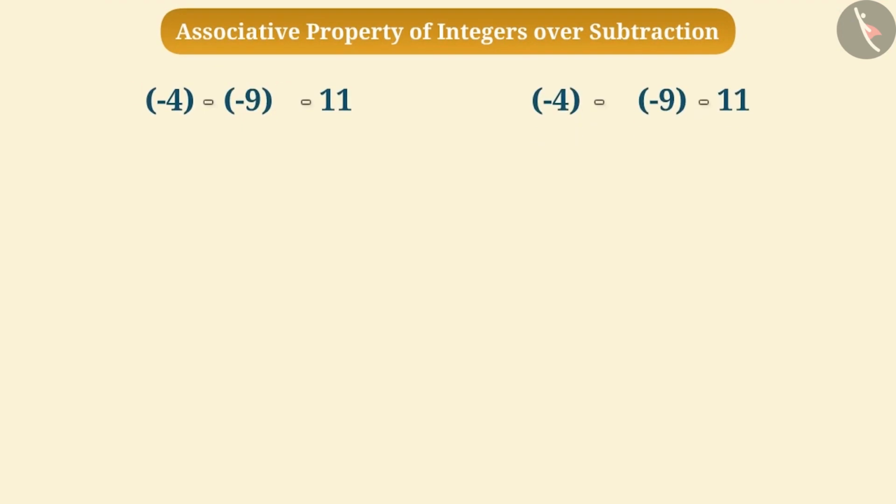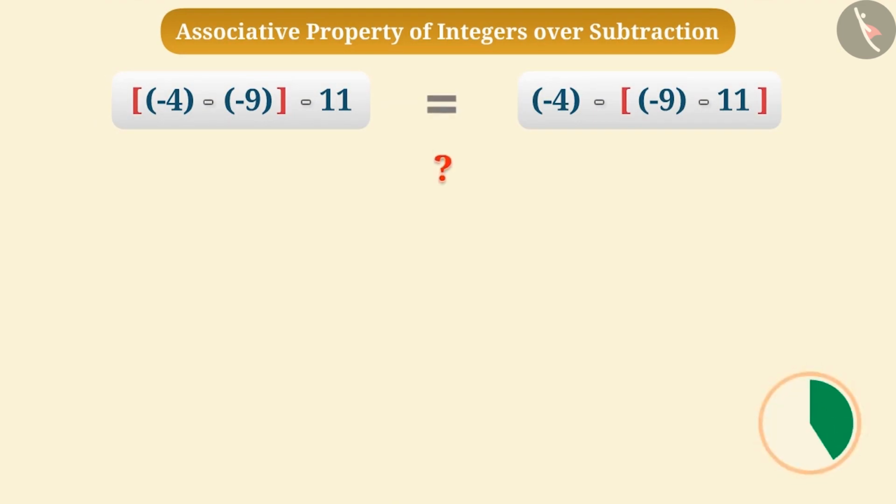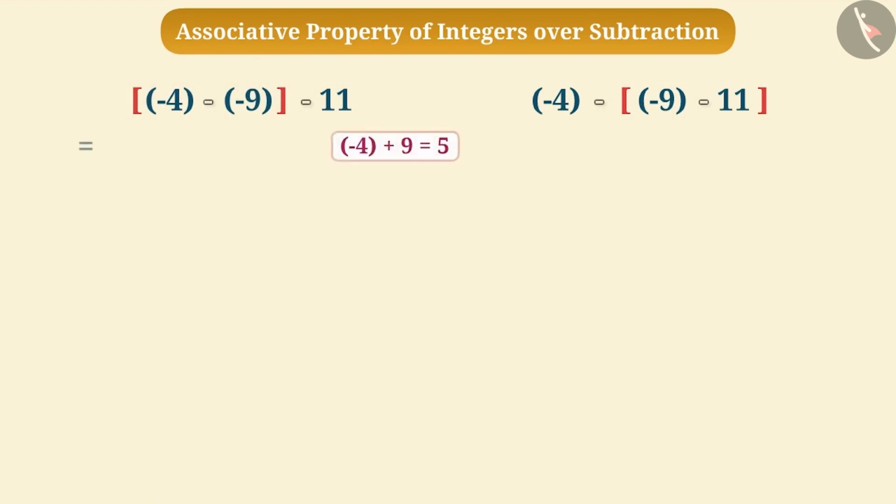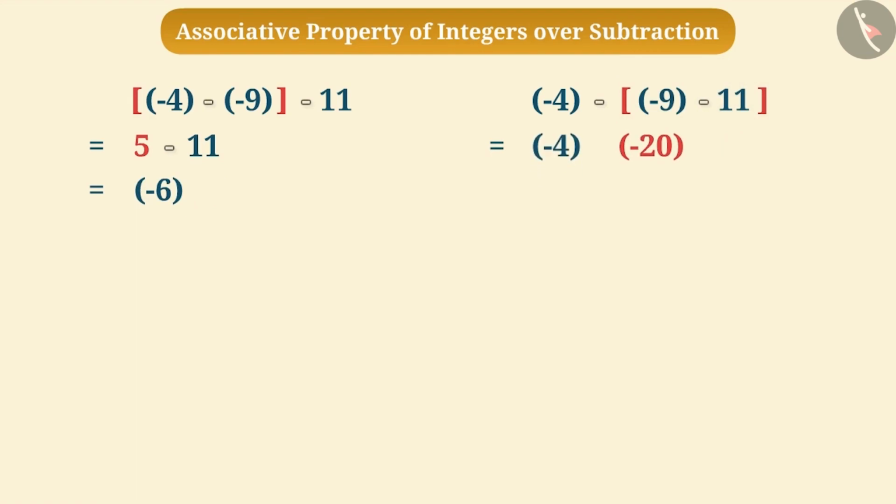Can we group them in any order to perform subtraction operation? Will there be any difference in the result? Think for a while. Let me tell you. If we make a group of -4 and -9, then the result of their subtraction will be 5. And now, when we subtract 11 from it, we get the result -6. Similarly, if we make a group of -9 and 11, then the result of their subtraction will be -20. Subtracting -20 from -4 gives us the result 16. The answer is not same in both the cases.